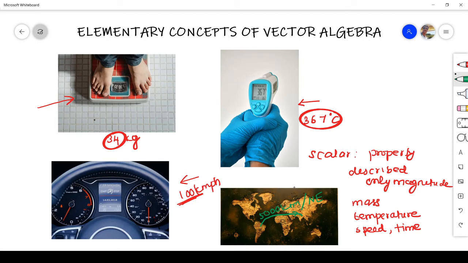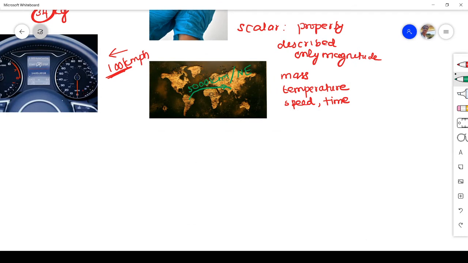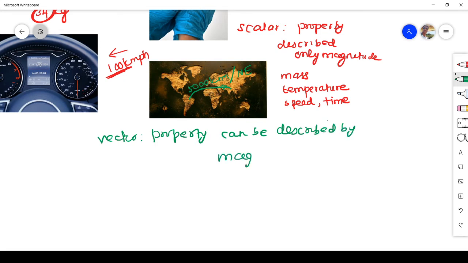So this quantity which talks about both magnitude and direction is called a vector. So a vector is a property which can be described by both magnitude and direction.